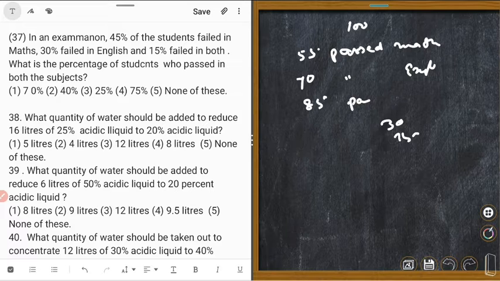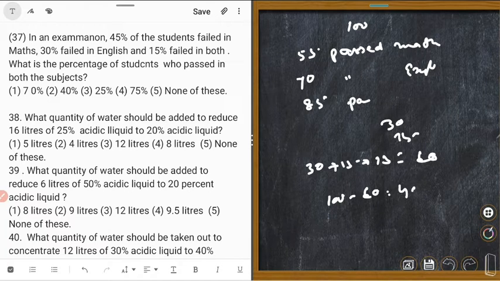So total failed students 30 plus 15 plus 15 is equal to how many? 60. So pass is equal to 100 minus 60 is equal to 40. Could you understand? Okay, the right answer is Number 2. Okay. Next.